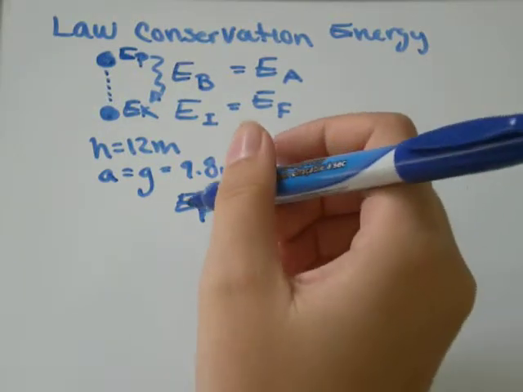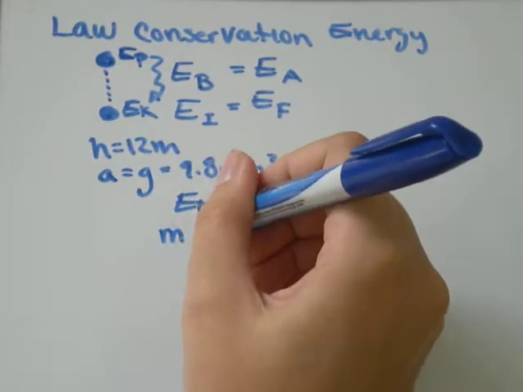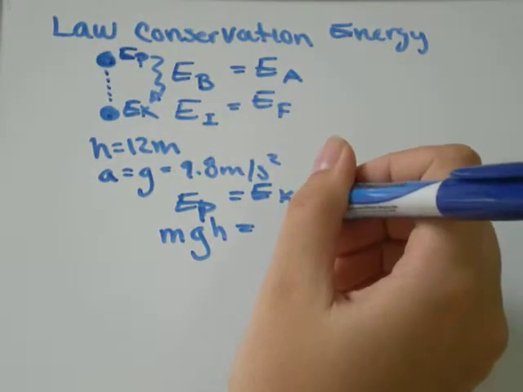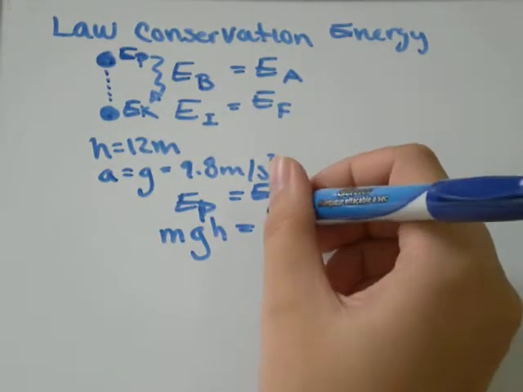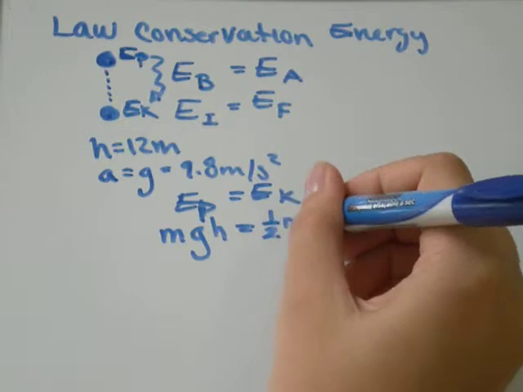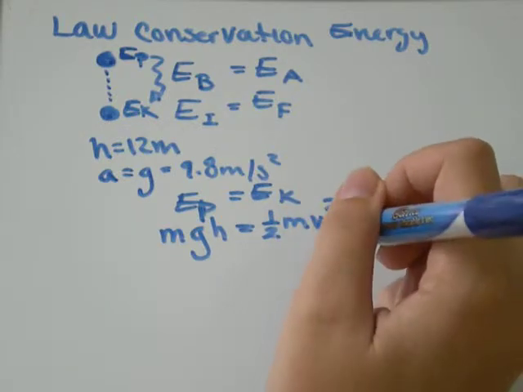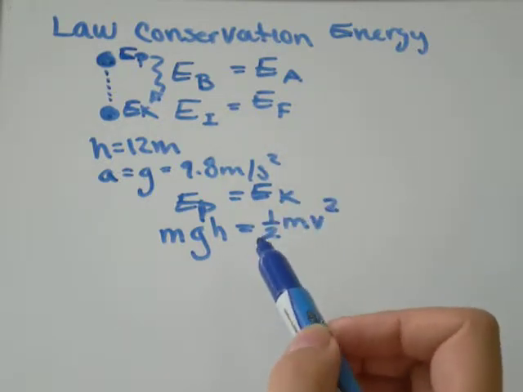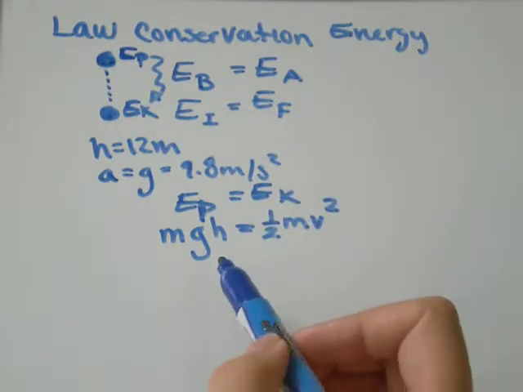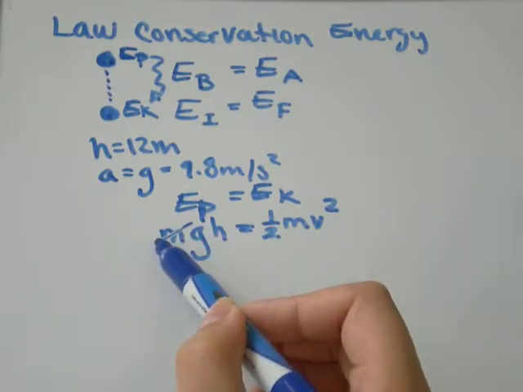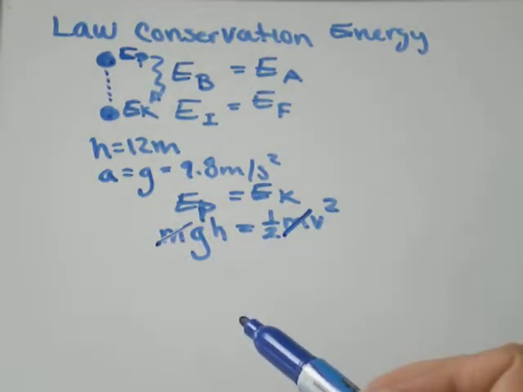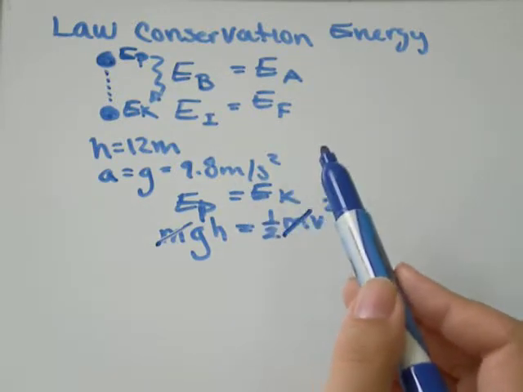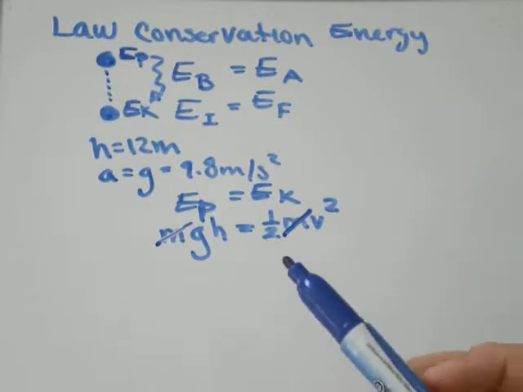So potential energy is described as mass times the force of gravity times the height, and kinetic energy is always described as equal to 1/2 the mass times the velocity squared. What's really interesting about these formulas is that it didn't matter how much mass our stone had, because the mass it has before will cancel out with the mass it has after. So it's irrelevant whether this stone is 1 kilogram or 1,000 kilograms.